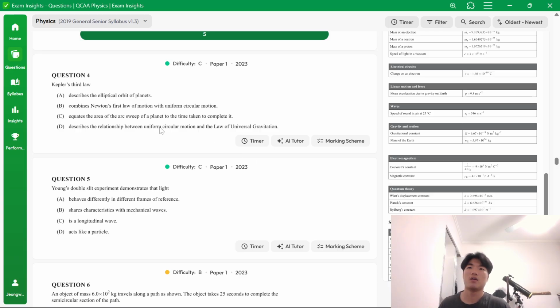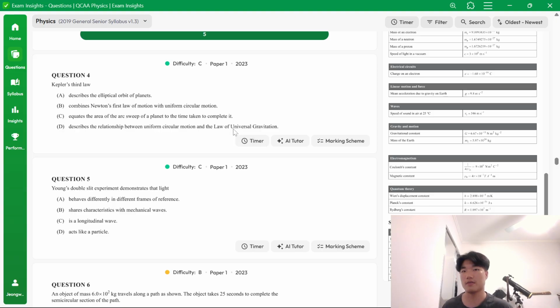So we know Kepler's third law, it doesn't describe the elliptical orbit of planets. I think that's its first law. Combines Newton's first law of motion with uniform circular motion. I don't think that's true. Equates the area of the arc swept by a planet to the time taken to complete it. I think that's the second law. That's the second law. So it's D.